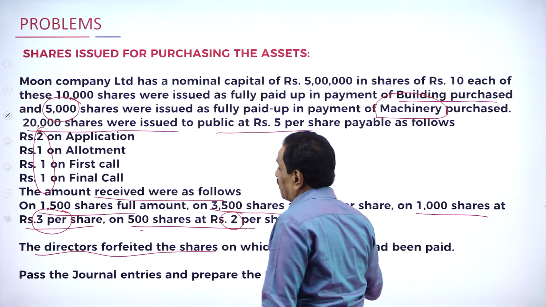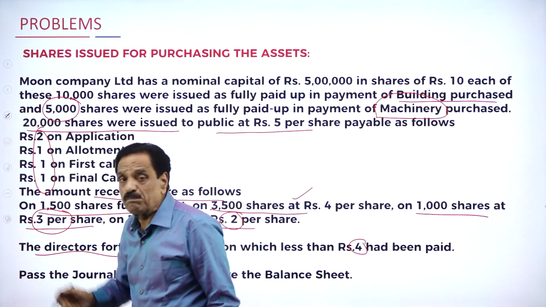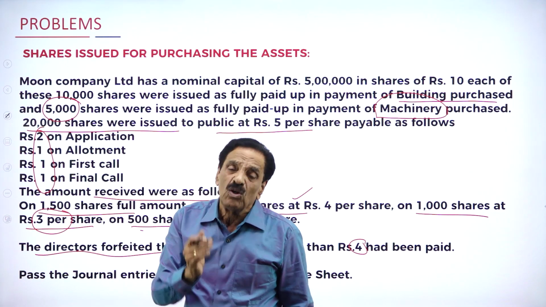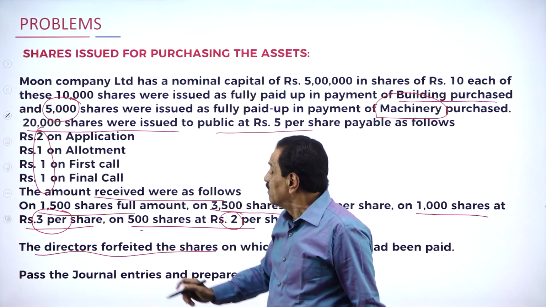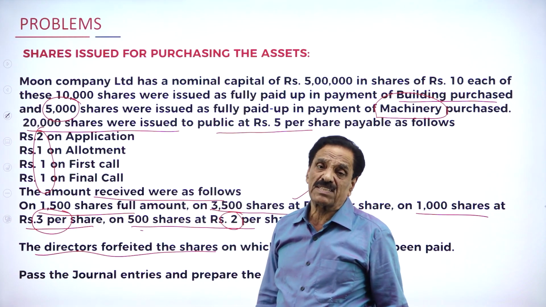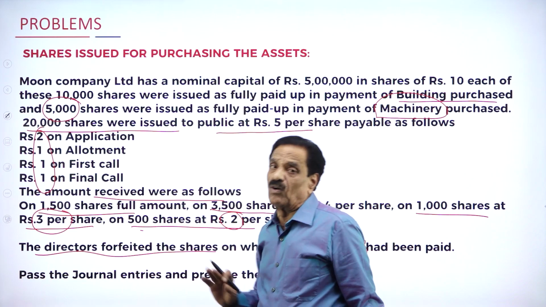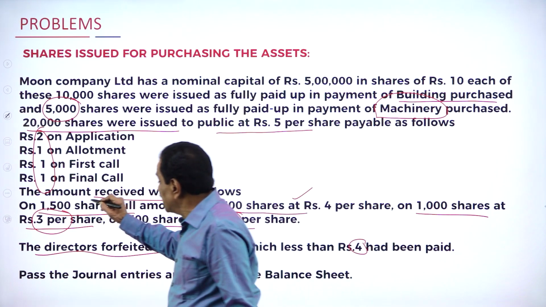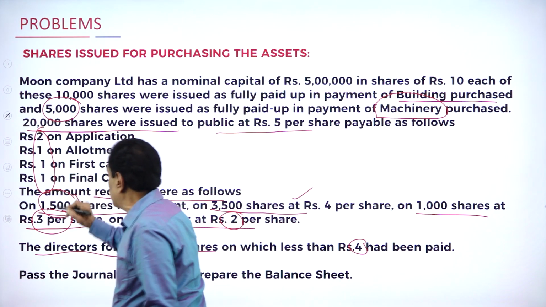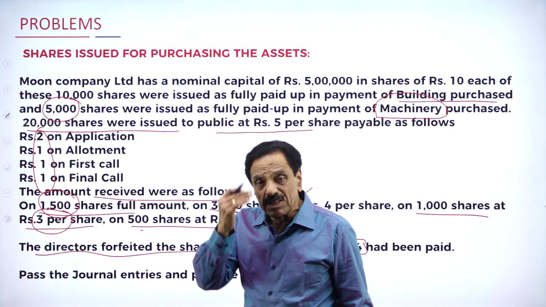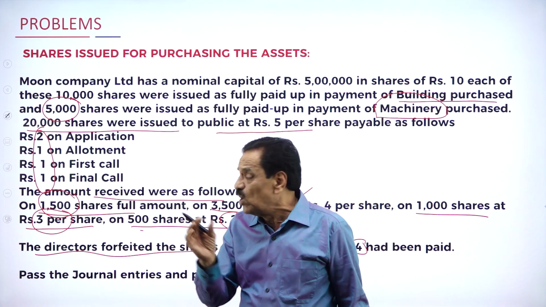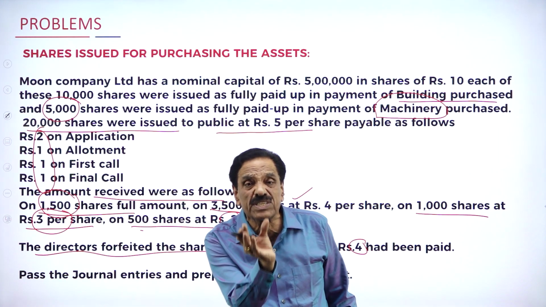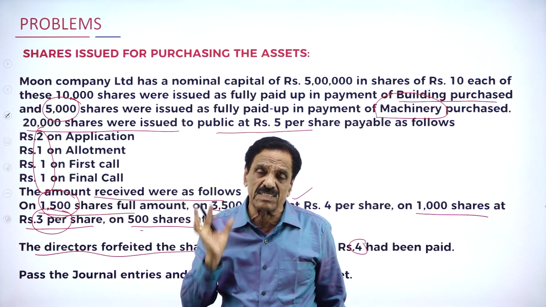Regarding the 3,500 shares, they paid 2 on application, 1 on allotment, 1 on the first call. They could not pay the final call. Regarding the 1,500 shares, they paid the full amount. Only these 1,500 members have already paid the full amount. They become the shareholders, others are not. Out of 6,500, only 1,500 are shareholders.